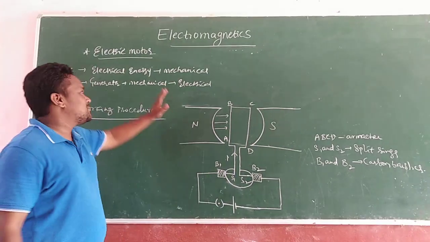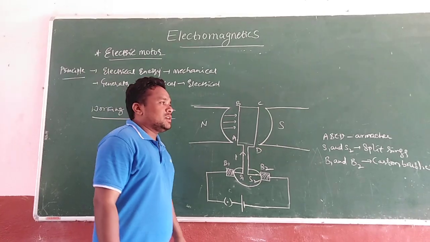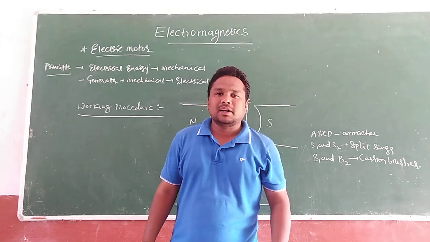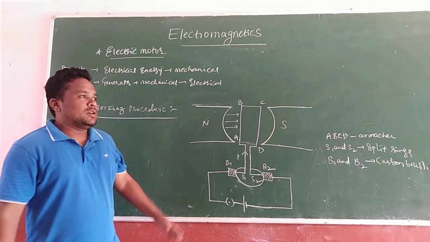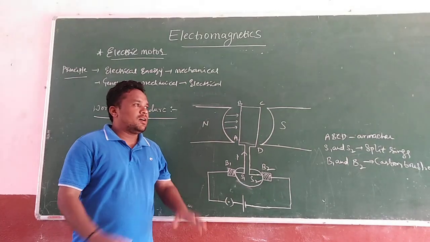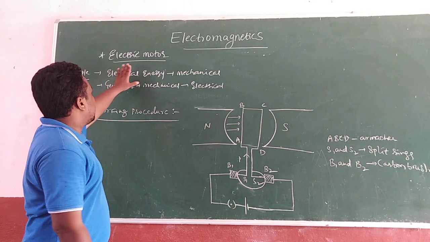Today you are going to see the subject of electric motor. Different types of objects can run with the help of an electric motor. In your homes, different types of fans are there. In your wells also, different types of motors are there. All of them are based on a principle. What is the actual principle for an electric motor?